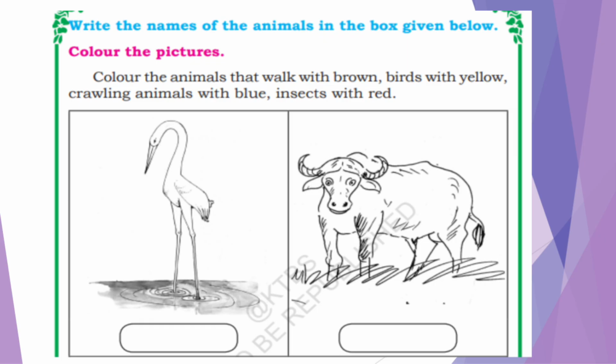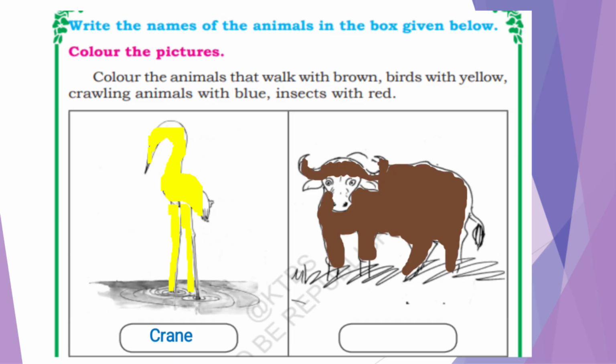Let's do one by one. Which is the first one? This is crane and what we have to do? Birds are in yellow color, right? So we have done it. Next, this is buffalo. Which color we have to do? It is a walking animal. So we have to color it with brown. And what is the name? Buffalo.